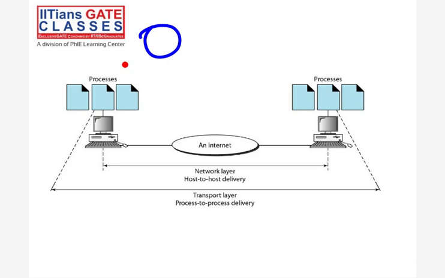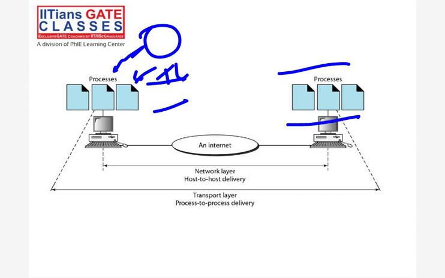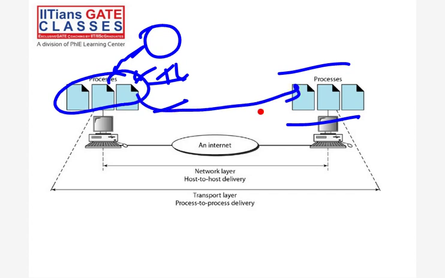From this process to this process, whenever we send data, we call it process to process delivery. So the transport layer is always end-to-end, which means process to process delivery, right?